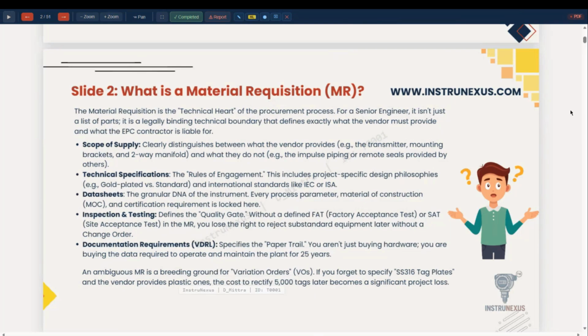for approving the vendor before manufacturing and sending it for inspection and testing and further dispatch to site.